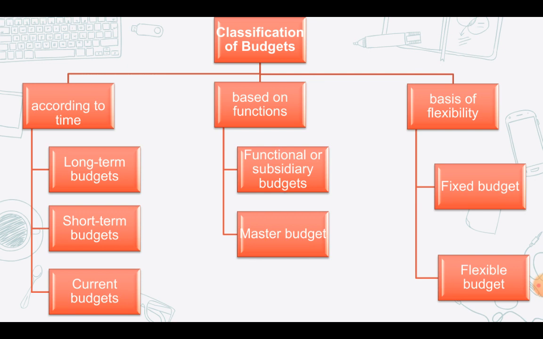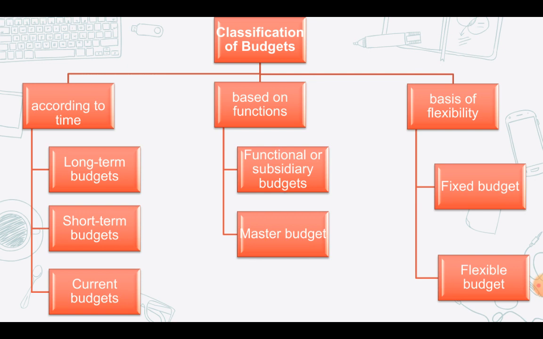So in case of flexible budget, we are going to be considering all your different types of costs, your fixed costs, your semi-variable or your semi-fixed costs, and also your variable cost. So a flexible budget will give you different budgeted costs for different levels of activity. If output is 10,000, the cost will be different. If the output is 6,000, the cost will be different once again. So a flexible budget will be prepared after making an intelligent classification of all expenses between fixed, semi-variable and variable.